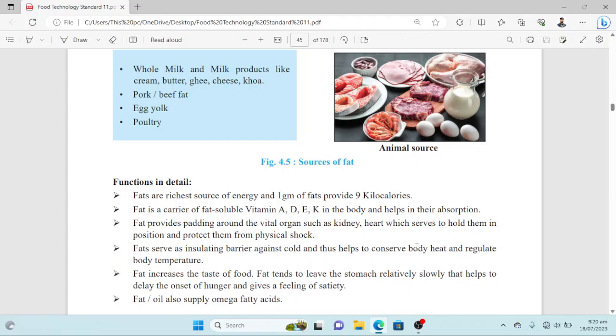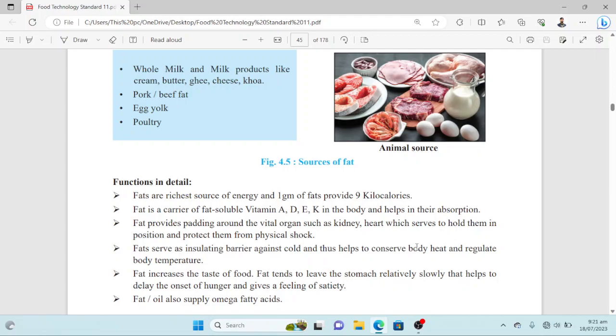Fat provides padding around the vital organs such as kidney, heart, which serves to hold them in position and protect them from physical shock. So yes, they act as a cushion. The vital organs are mostly wrapped with a layer of fats that keeps them in a specific position, and also helps them to be resistant against any physical shock. So this is a padding effect.